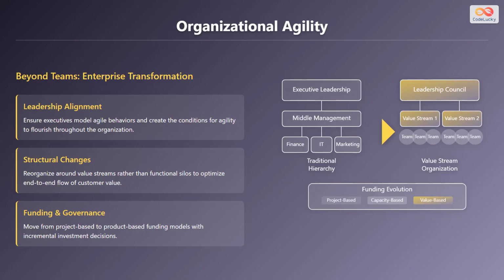Structural changes, which means reorganizing around value streams rather than functional silos to optimize the end-to-end flow of customer value. Funding and governance involves moving from project-based to product-based funding models with incremental investment decisions.